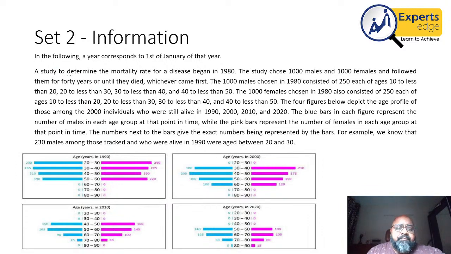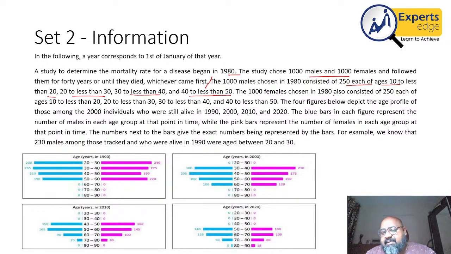It said: A study to determine mortality rate for diseases began in 1980. The study chose 1,000 males and 1,000 females, followed them for 40 years or until they died, whichever came first. So 1,000 males were chosen in 1980, and they were divided with 250 each in the ages 10 to less than 20, 20 to 30, 30 to 40, and 40 to 50. Over the next 40 years, the 40 to 50 age group will turn to 80 to 90. That is what the line chart shows us.